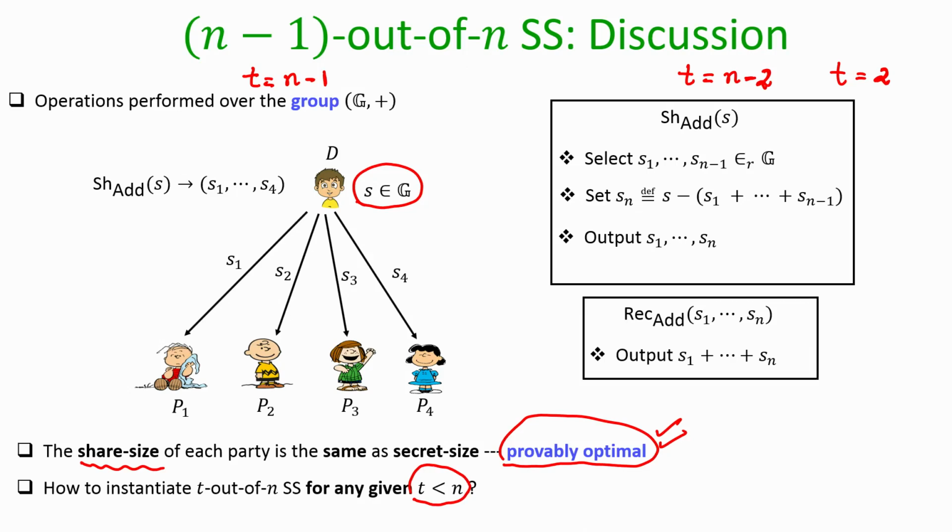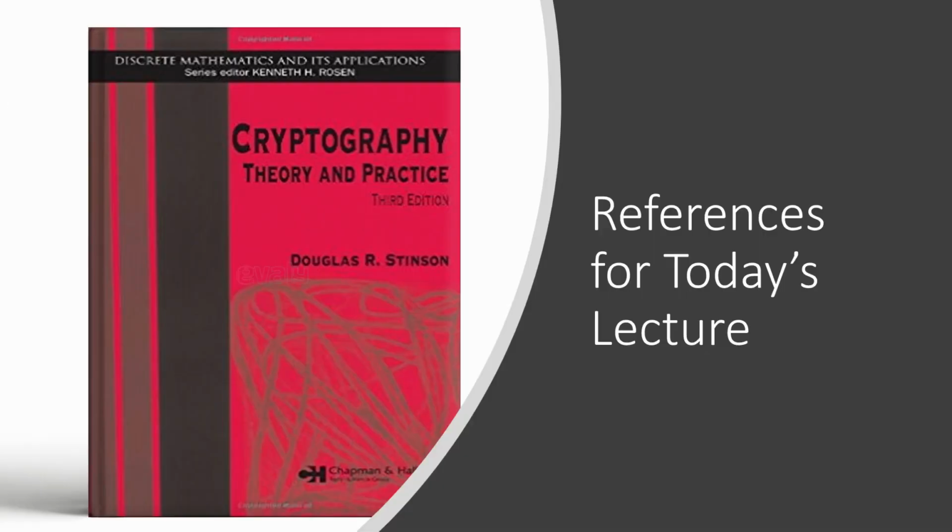So, that means this additive secret sharing scheme is tailor made only for the case where T was exactly n minus 1, but in general I might be interested in designing a threshold secret sharing scheme for any given threshold T which is strictly less than n. So, that will be the focus of our next lecture.